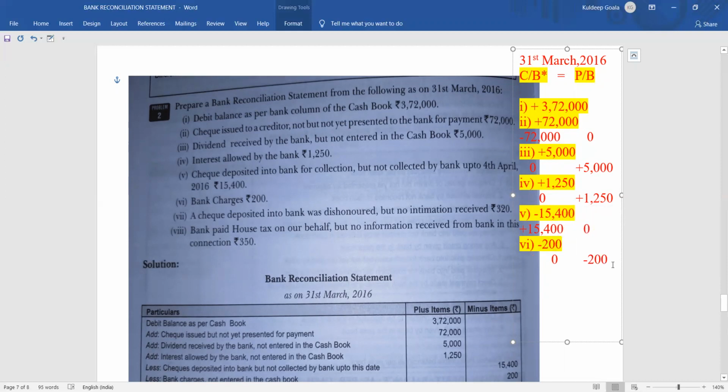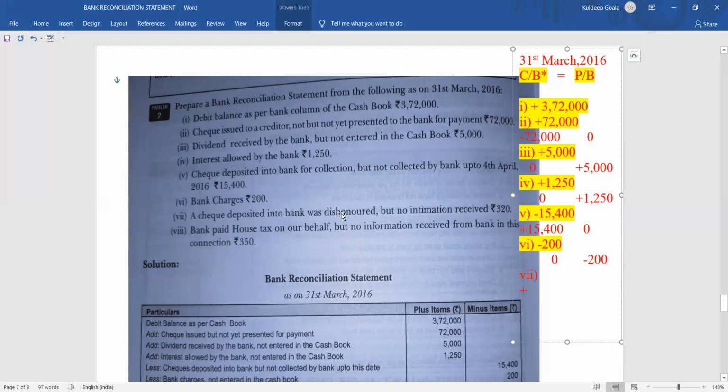Okay, now coming to the next one, that is point number 7. What is given here? A check. Okay, a check deposited in the bank. You have deposited the check in the bank. So as soon as the check is deposited, it is added in the cash book. Okay, was dishonored, but no intimation received. A check was deposited in the bank and it was dishonored.